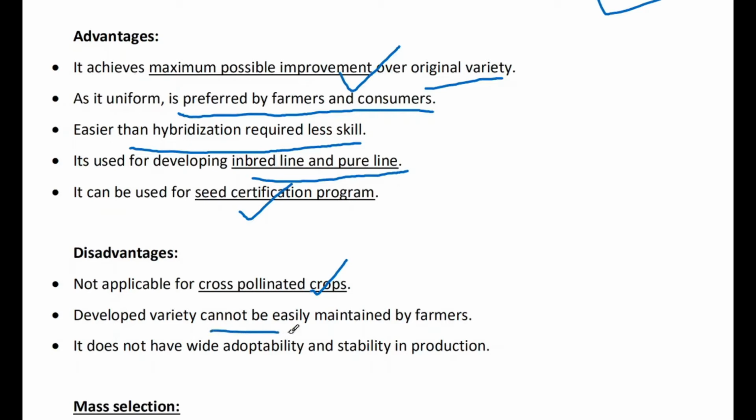The developed variety cannot be easily maintained by farmers, because there is a tendency to get cross-pollinated with other varieties, other plants. So the homogeneity cannot be maintained unless we take great care with this pure line selection. It does not have wide adaptability and stability in production.